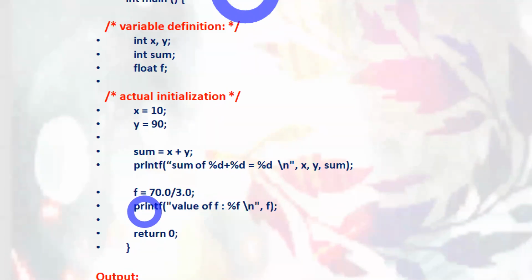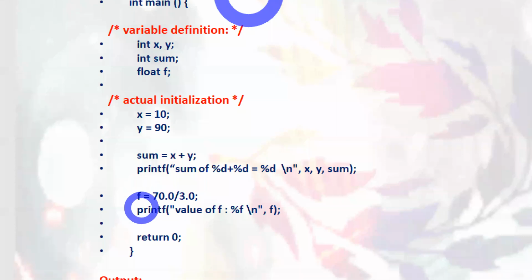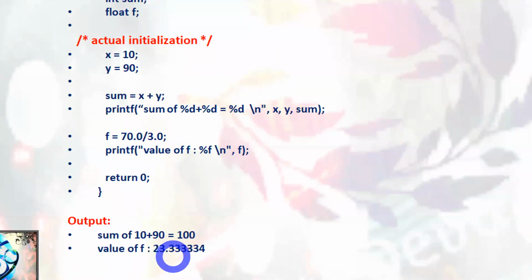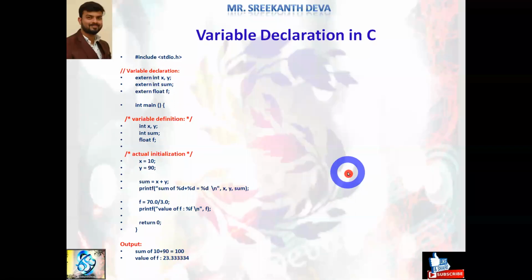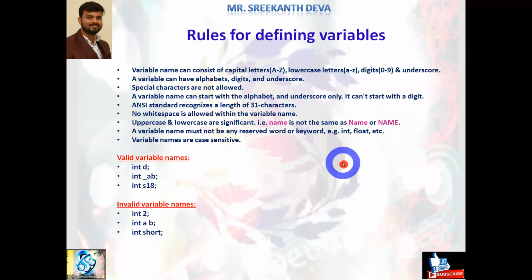See, assigning f is equal to something, I'm performing some logical operation, and that value is stored in the f variable. Later I'm printing the f variable. So this is about output. We'll execute these programs in the next coming sessions. So this is about variable declaration, variable definition, and actual initialization in the program.